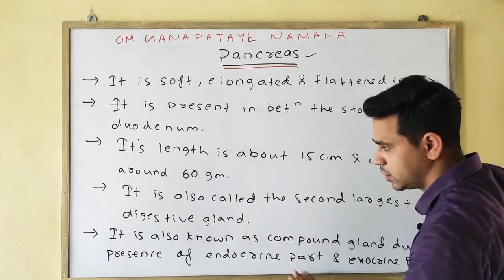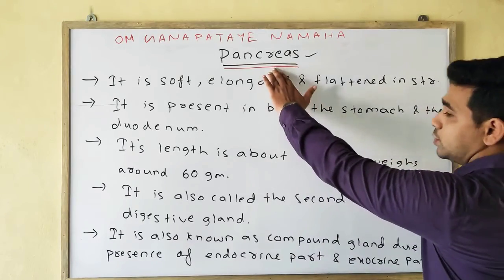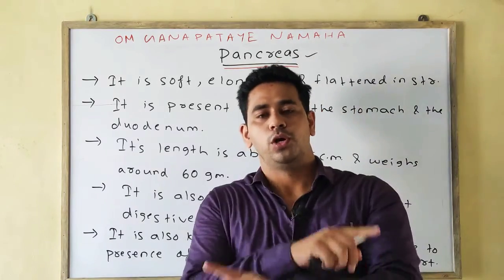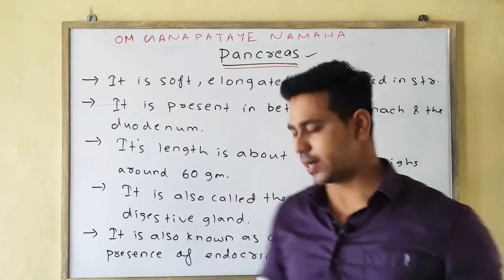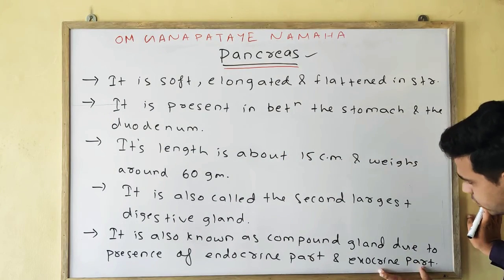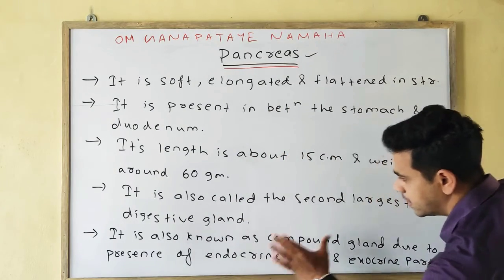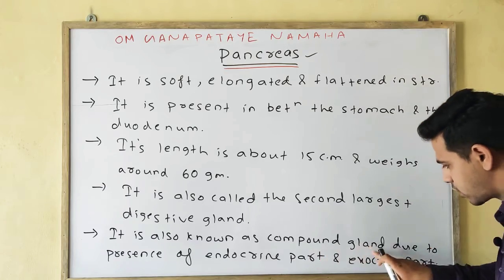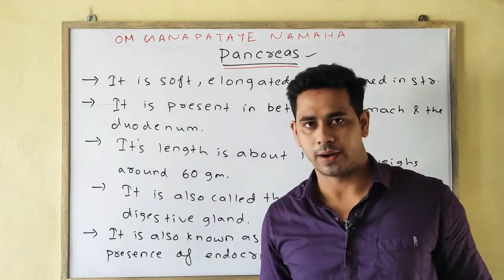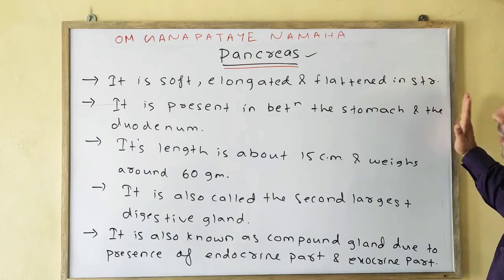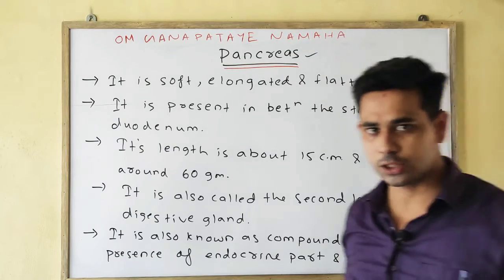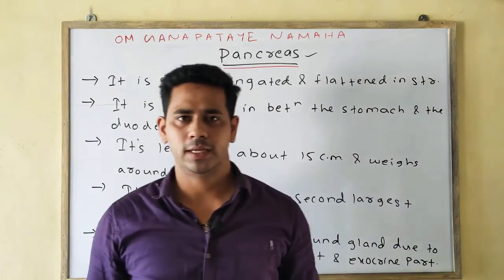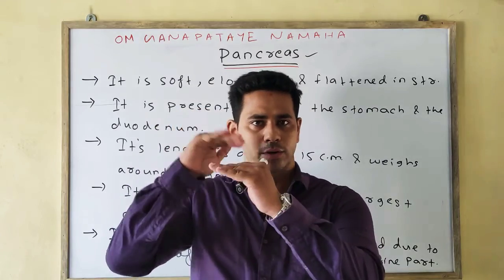Endocrine means ductless. So the pancreas, which is a gland, contains both a ductless part and a duct part. We can say it consists of both exocrine part and endocrine part. That is why it is also known as the compound gland. So first point, it is soft, elongated and flattened in structure. It is present in between the stomach and the duodenum region.